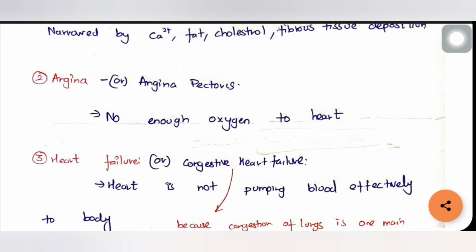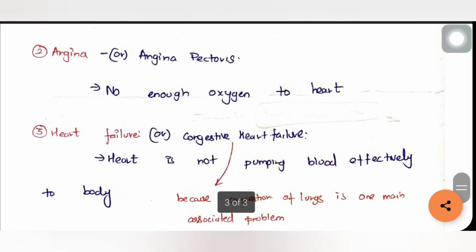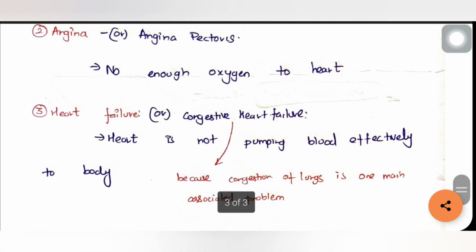Heart failure is otherwise called congestive heart failure because in this type of heart failure the lungs also get congested. The congestion of lungs is one of the common associated symptoms with this disorder.